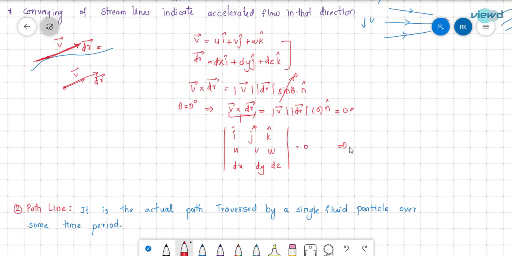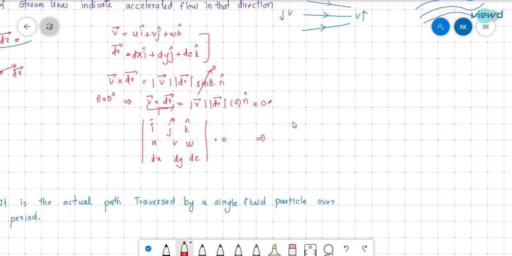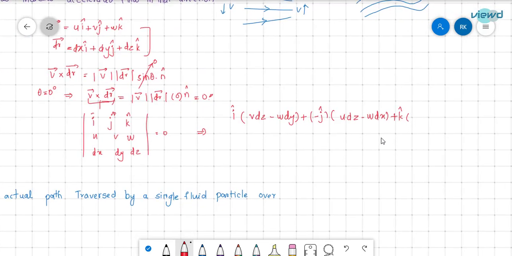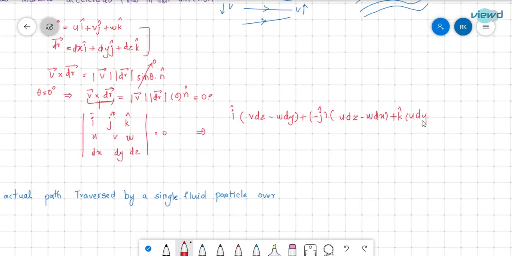If we expand this, we get i bar into (v dz minus w dy), minus j bar into (u dz minus w dx), plus k bar into (u dy minus v dx), which is equal to 0 i cap plus 0 j cap plus 0 k cap.